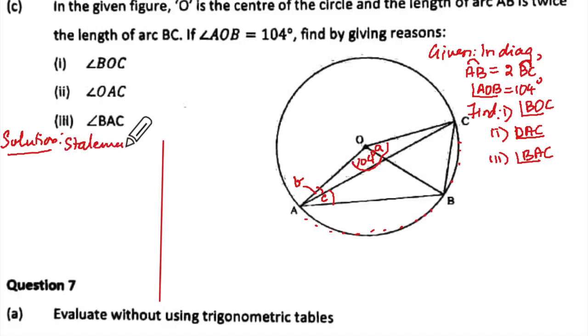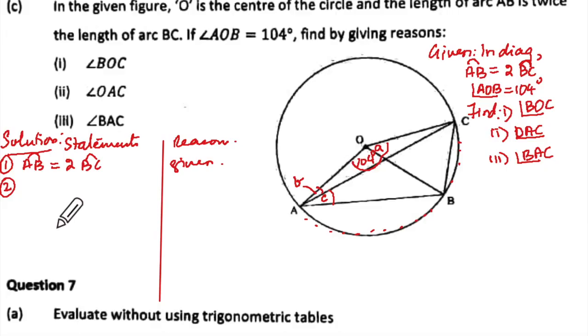Quickly write this down. If you don't write this, that means you are not being particular about your presentation. I will write AB arc is equal to twice which arc? BC arc. And I'll say that is given, correct?